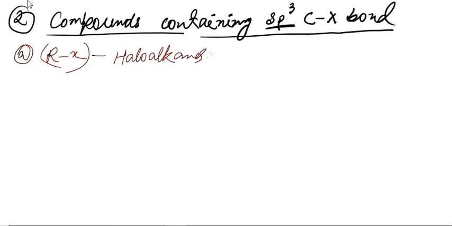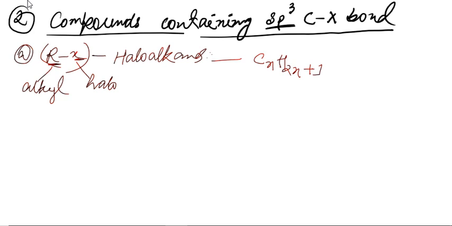So what do we see in haloalkanes? The halogen atom is bonded to the alkyl group. Very simple. This is the alkyl group, and this is the halogen atom. That is why it is termed haloalkanes. They form a homogeneous series, represented by CnH2n+1X.